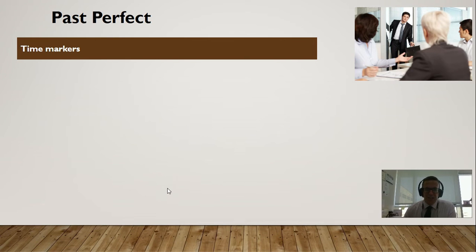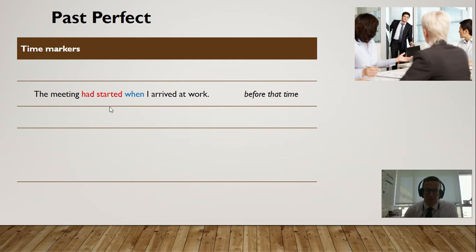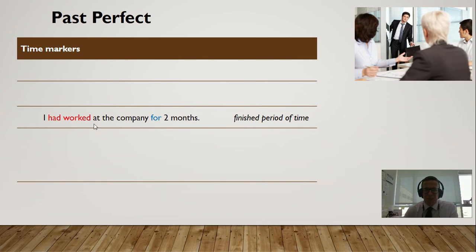And the last thing to do with past perfect, we have time markers. Obviously with all tenses, we have certain time words that go together well with it. Some of them are repeated with different tenses. So here's an example. The meeting had started by 9 o'clock. So at that time, at 9 o'clock, the meeting had started. The meeting had started when I arrived at work. So when here means before I arrived at work. I had worked at the company for 2 months.